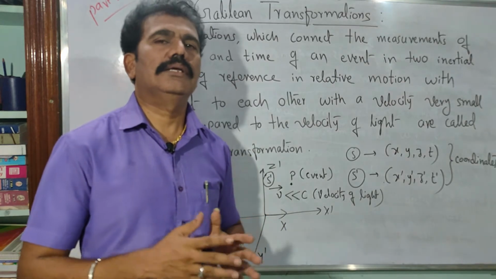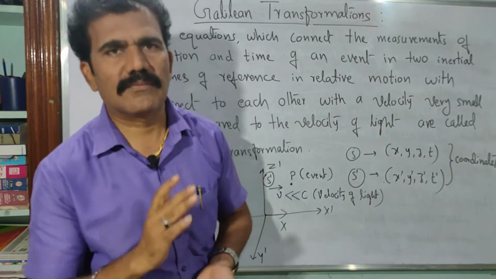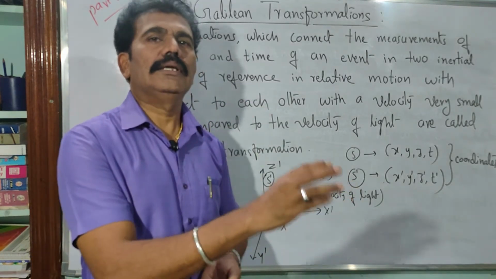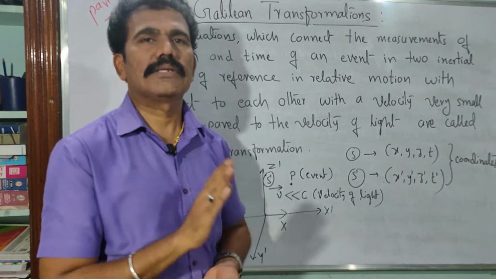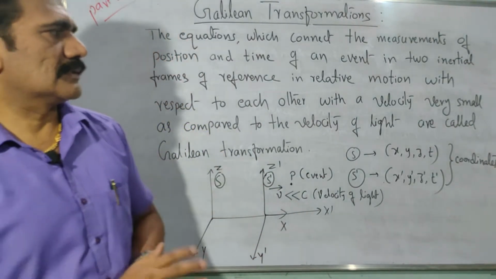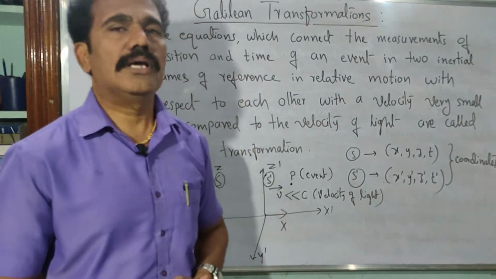With the condition that the moving observer should not move with a velocity greater than the velocity of light. Is it clear? Consider the observer moving with a velocity less than the velocity of light, it should not be more. We consider small velocities first. In that case, the Galilean transformations are applicable.